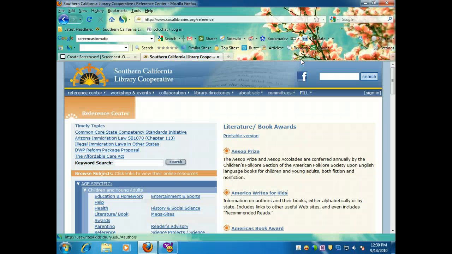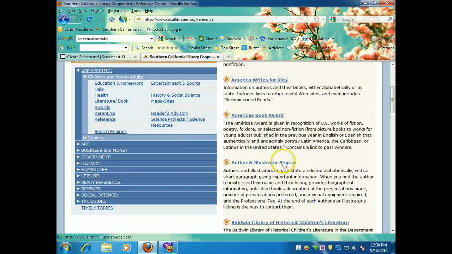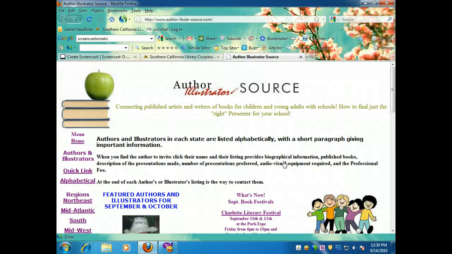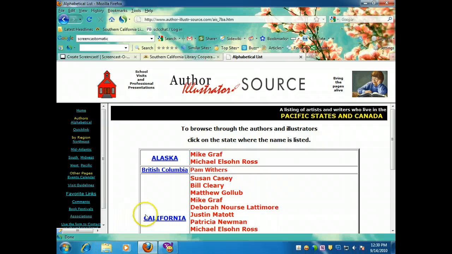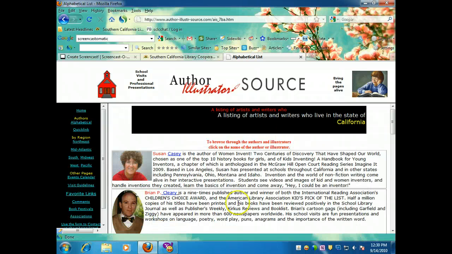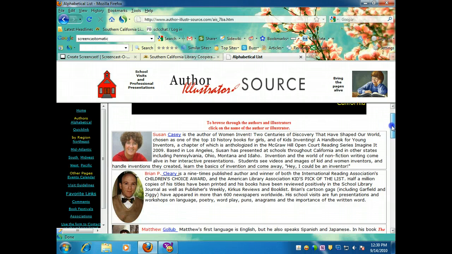The next site that we are going to look at is the Author and Illustrator Source. I'm back on the SCLC Webliographies page, and I'm clicking on the Author and Illustrator Source link. This site organizes authors by region listed on the left side of the screen. California falls under the Pacific, so if I click on Pacific and then if I click on California, I get a list of authors in California.